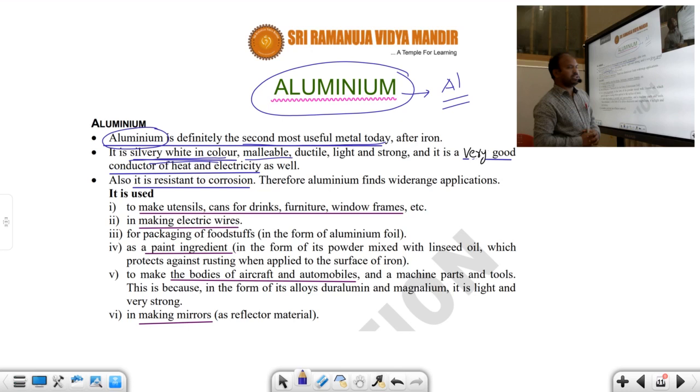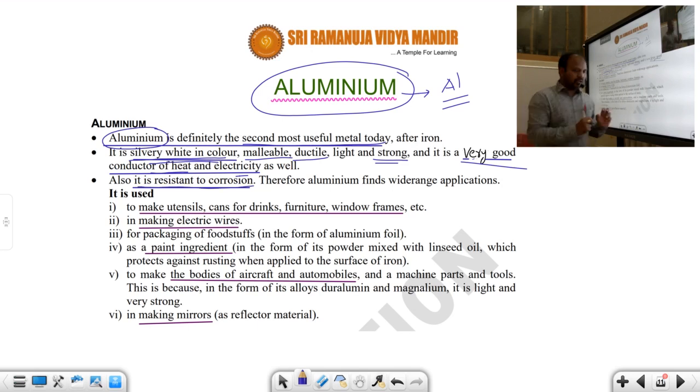And aluminium metal is strong, and it acts as a very good conductor of heat and electricity. That means heat can easily pass through it, and current can easily pass through it. So it acts as a good conductor of heat as well as electricity. And after that, it is resistant to corrosion.